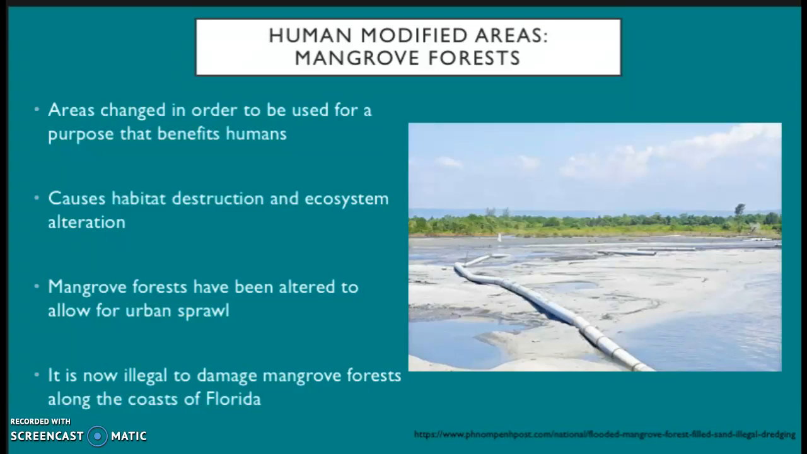Now, we know that dredging and filling mangrove forests has a lot of negative environmental consequences, so there are laws and regulations that have been developed to prevent this from happening again. In Florida, it's now illegal to damage mangrove forests anywhere along the coast.